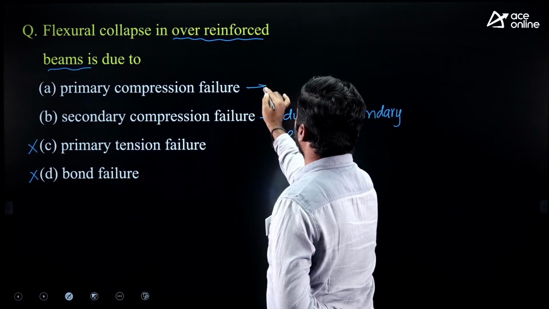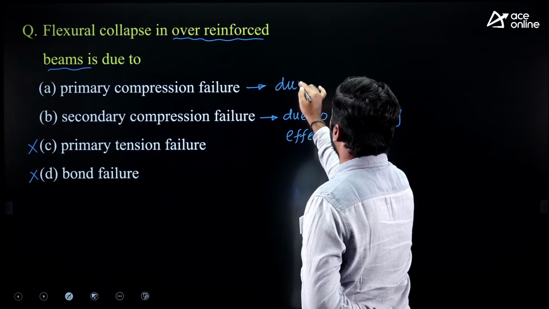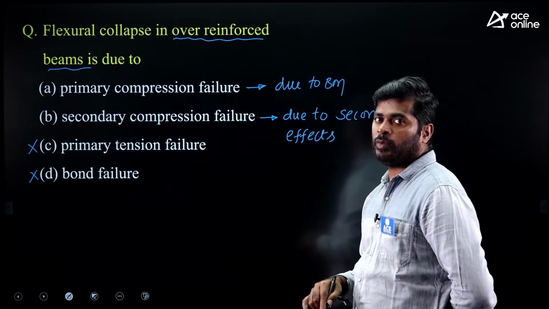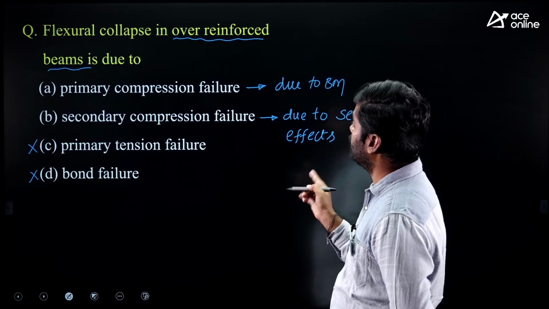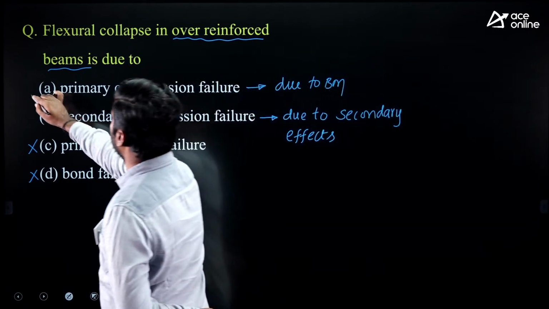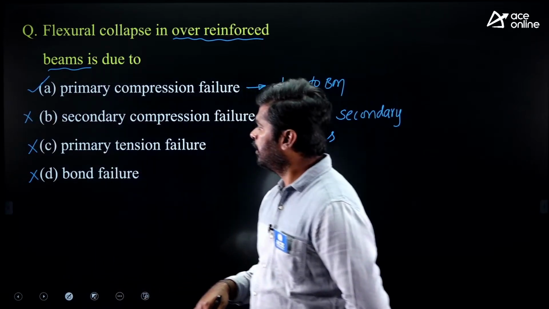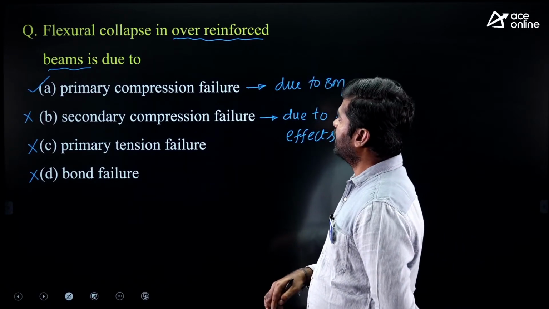These are the secondary effects. Then primary compression failure is due to bending moment. They asked flexural collapse in over reinforced beams is due to, it is due to primary compression failure. Okay, right. Option A is correct. Next question.